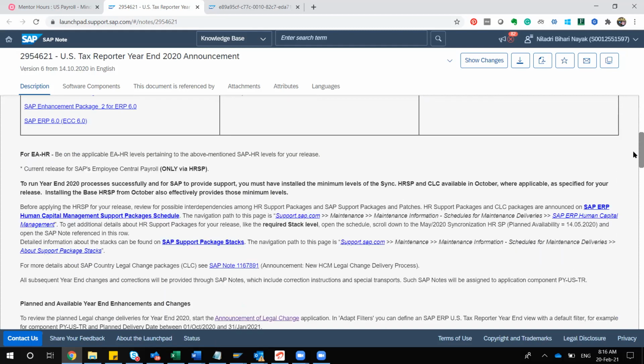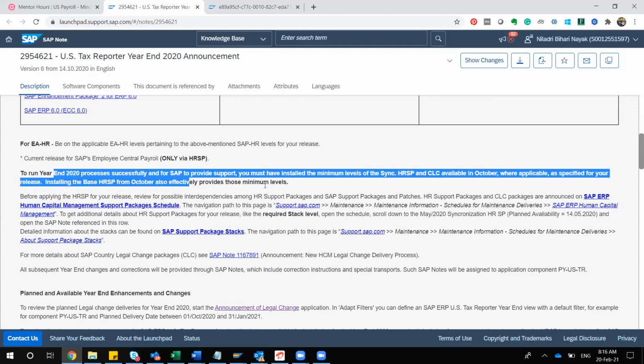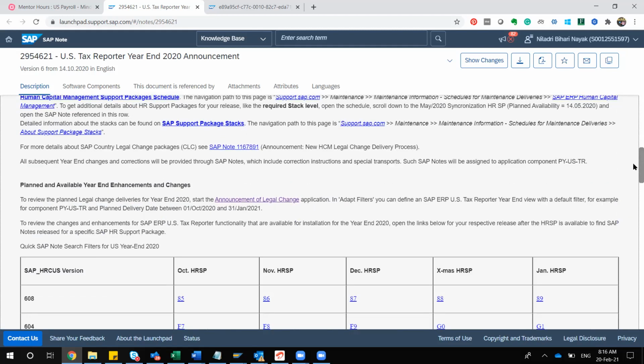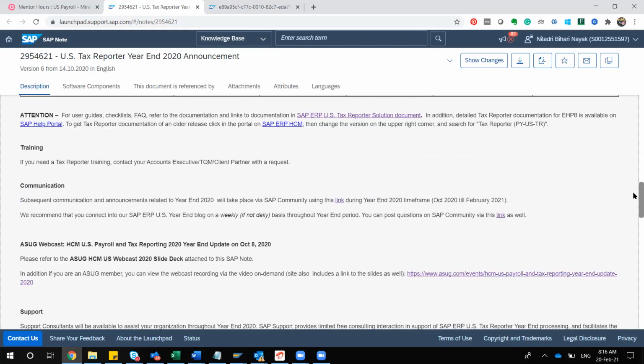So basically, if you see, till this point you do not have anything. Once it is done, before applying HRSP, review possible items introduced using among HR support packages, and these things are also not required. Everything will be from Basis. Your work will start where I tell you. Not here, here, here.